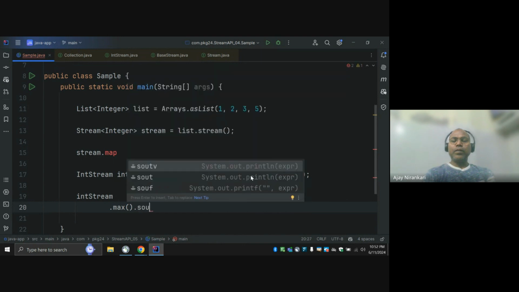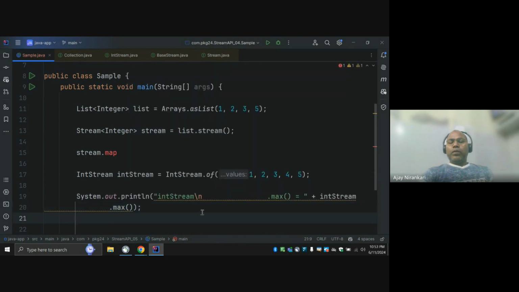So let's print it. Okay, so here, yes, and run it.